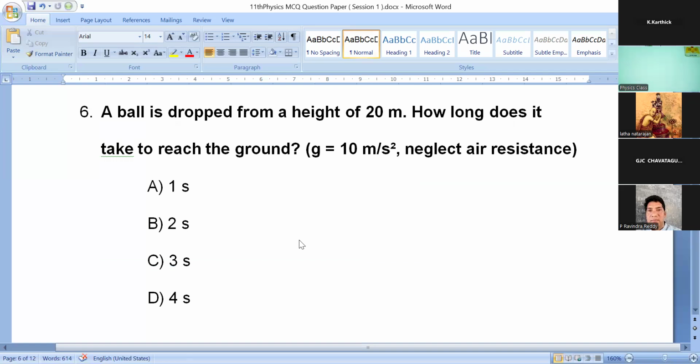A ball is dropped from a height of 20 meter. How long does it take to reach the ground? G is equal to 10 meter per second square. Neglect air resistance. Actually, the value for G is 9.8 meter per second square, but for simplicity, we can take G is equal to 10 meter per second square. So a ball dropped from a height of 20 meter, how long does it take to reach the ground? Option A, 1 second. Option B, 2 second. Option C, 3 second. Option D, 4 second.